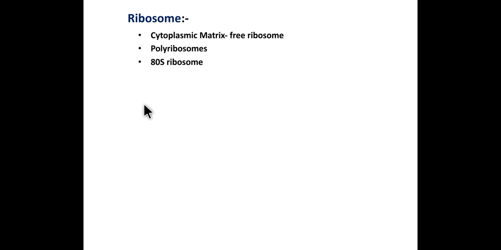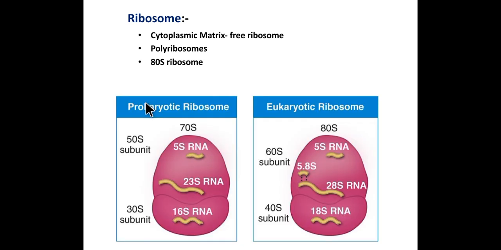In a eukaryotic cell, the 80S type of ribosome is present. See here, the eukaryotic ribosome is 80S, its smaller subunit is 40S and larger subunit is 60S. The smaller subunit 40S is made up of 18S RNA and the larger subunit 60S is made up of 28S RNA, 5.8S RNA and 5S RNA.